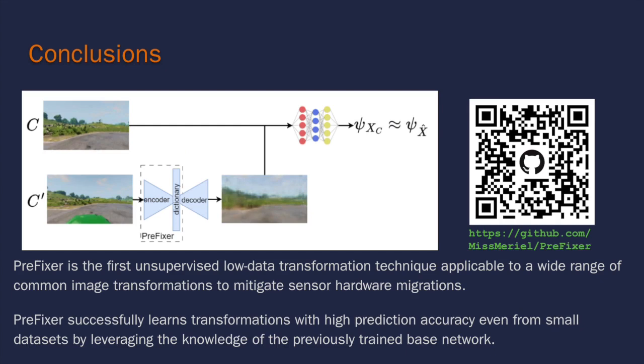Prefixer is the first unsupervised low data transformation technique applicable to a wide range of common image transformations to mitigate sensor hardware migrations. We show that Prefixer can successfully learn transformations with high prediction accuracy even from small datasets by leveraging the knowledge of the previously trained base network.